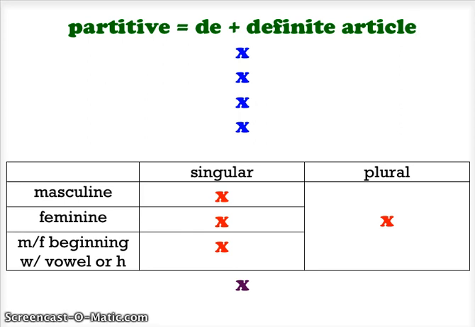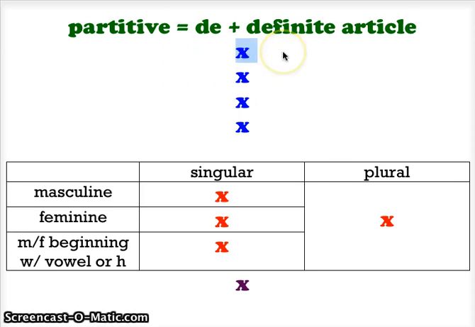Le being the definite article for masculine singular nouns, la being the definite article for feminine singular nouns, and les being the definite article for all plural nouns. And then we have the l' for any singular noun, masculine or feminine, that begins with a vowel or an H. And the definite article, you remember, means the. However, when it's combined with de, it can mean some. Let me show you some examples.